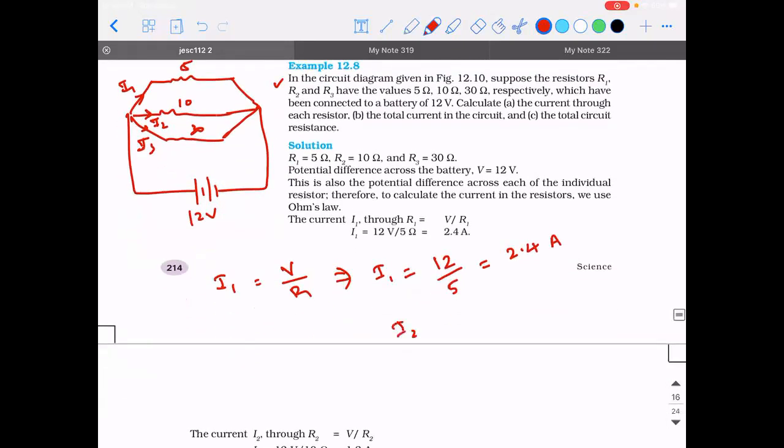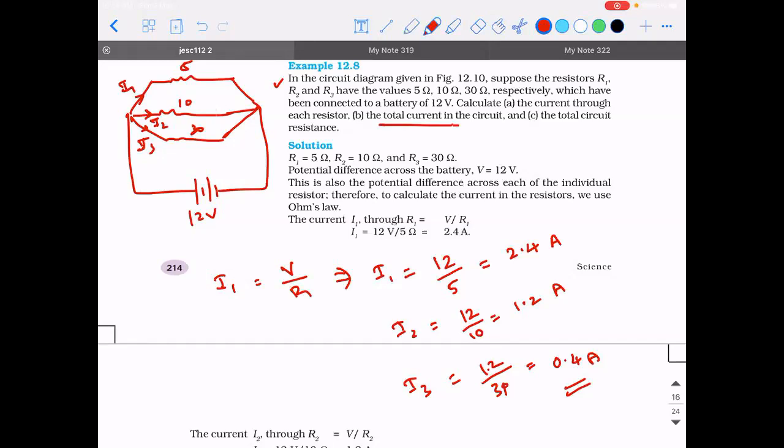Similarly, what is the value of I2? It is 12 divided by 10. It is 1.2 ampere. What is the value of I3? Same, 12 divided by 30. So 12 divided by 30 should be 1 divided by 2.5. So if I cancel this, it will be 0.4 ampere. Okay. So the currents are 2.4, 1.2 and 0.4.